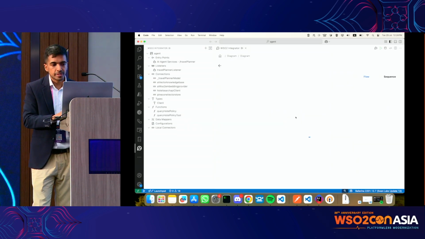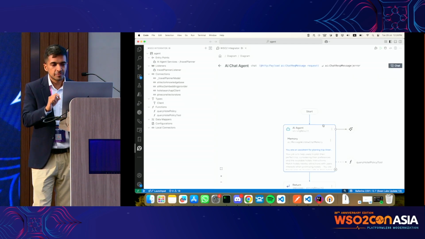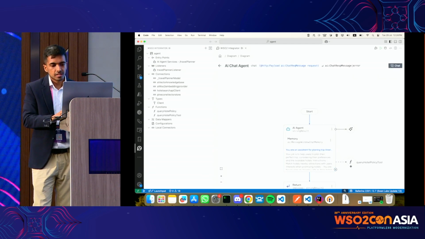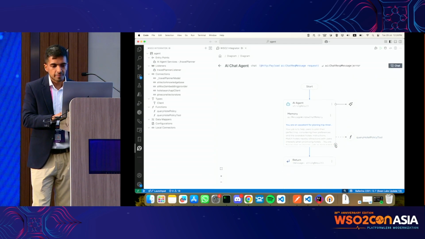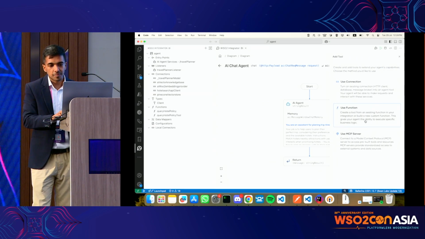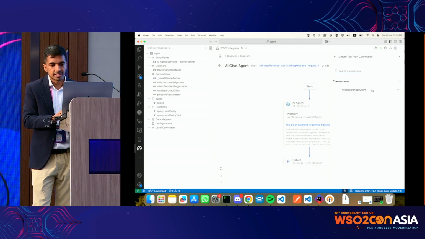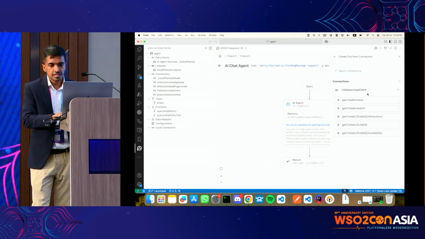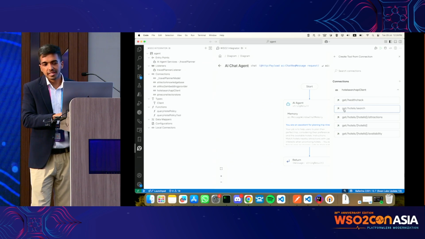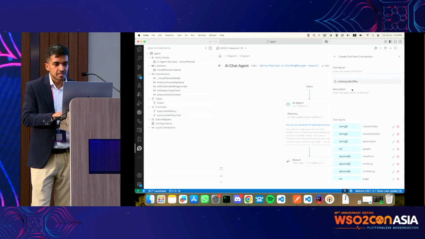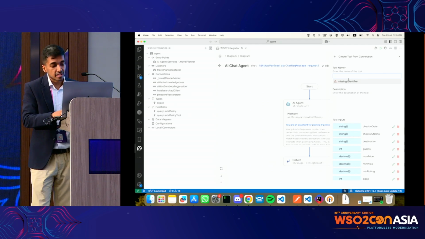Then we are going to give access to a specific endpoint as a tool. So we can press plus. We are using a connection here, and we already created the connection. This is the endpoint, get hotel search. We are just going to plug this in, but we have to give a reasonable name.